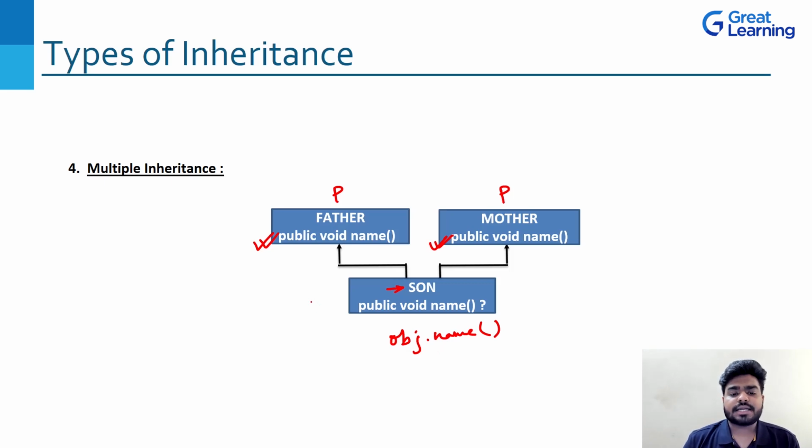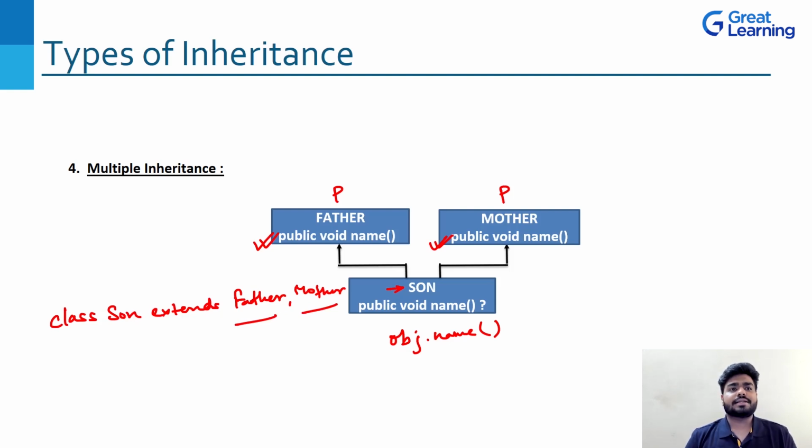Now here you need to understand what is this kind of inheritance. Here how you will write this class of son. You will write class son and you will write extend, but it is extending from two classes. It is extending from father also, it is extending from mother also. Now why is there a problem? This is a very difficult case. Why is it so? Because father and mother both have the same function, which is name. Same method, which is name.